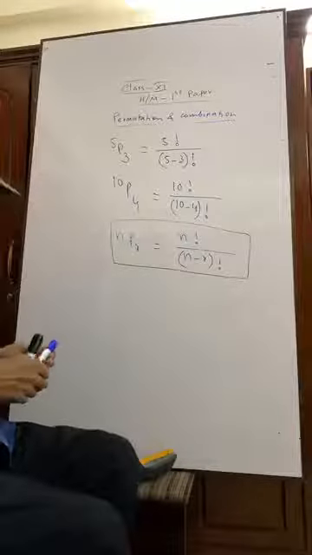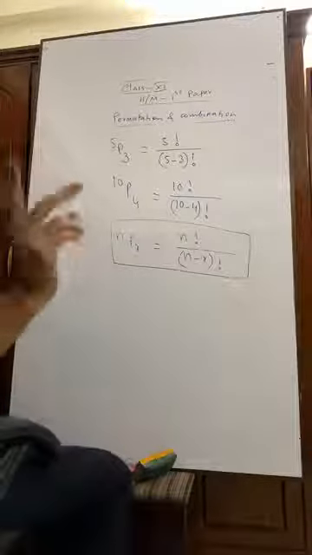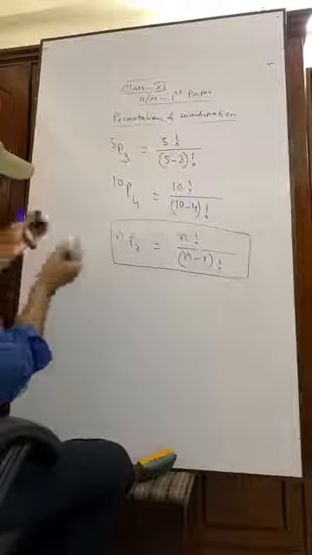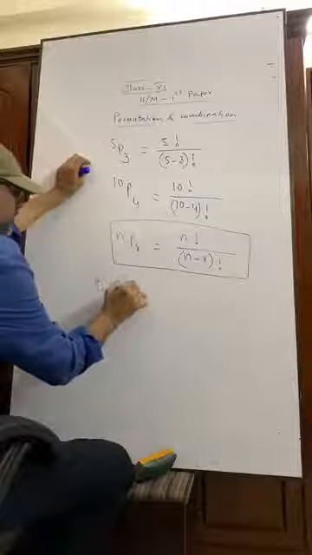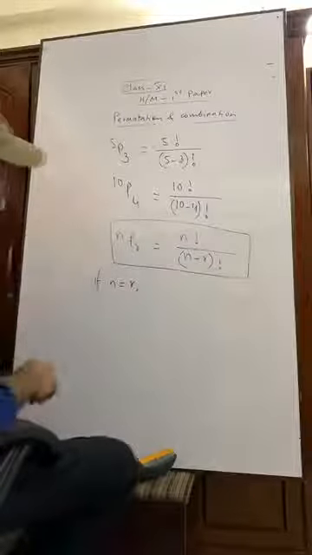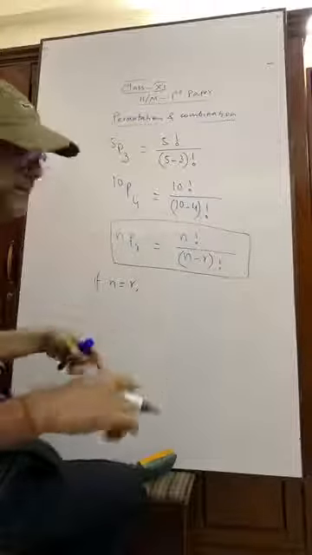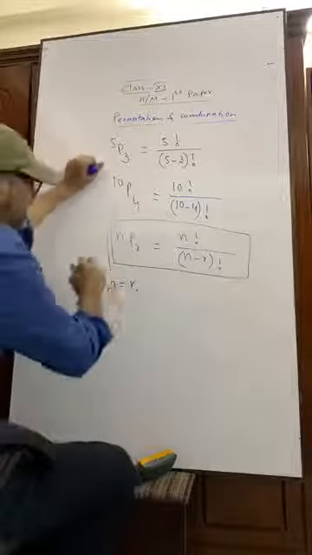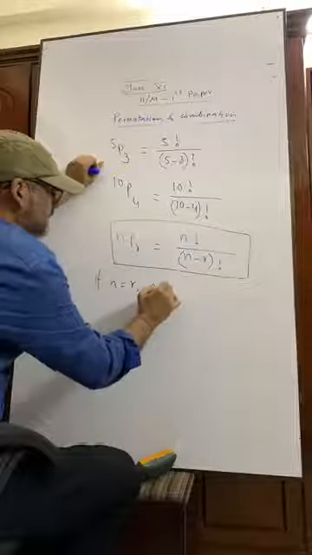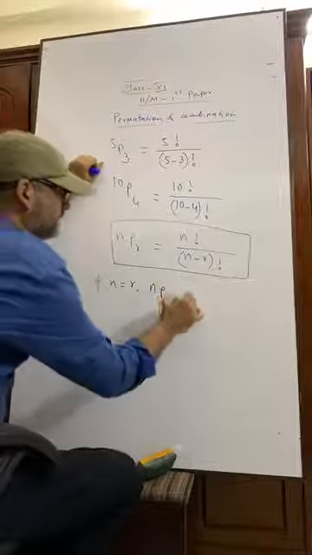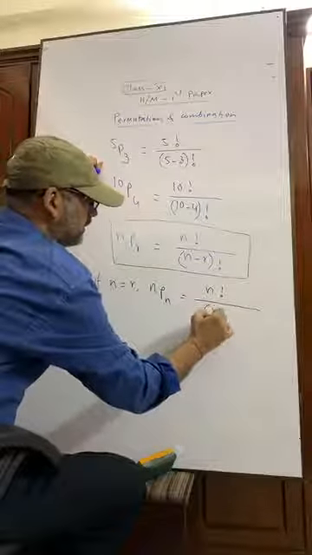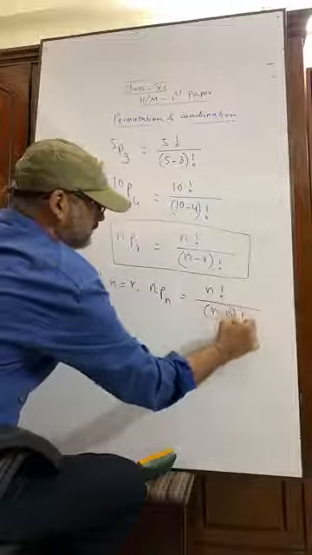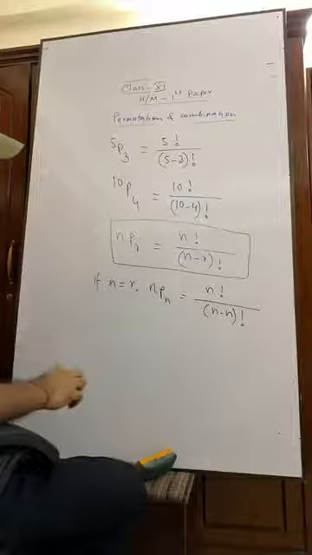If I put n equals r, then we are getting nPn, that is n factorial by n minus n factorial.